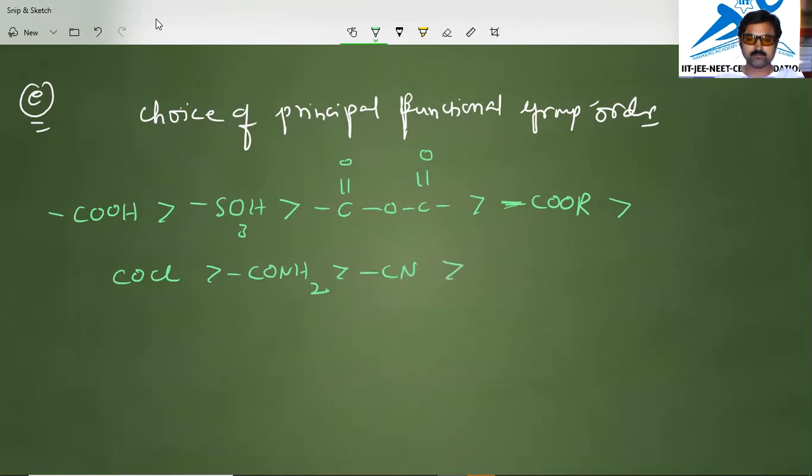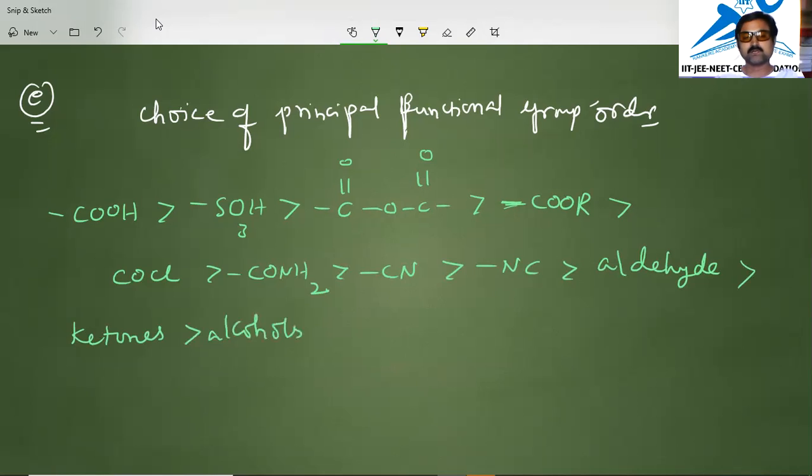After that we have NC. After that we have aldehydes. After aldehydes, we have ketones. After ketones we have alcohols.